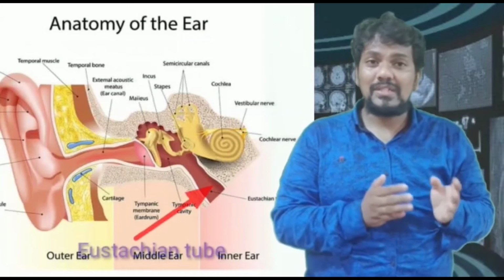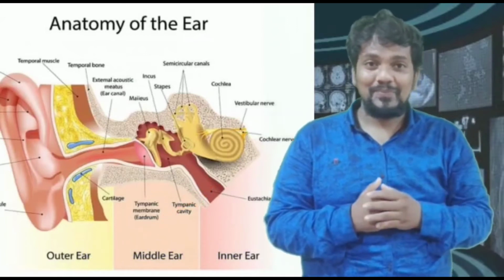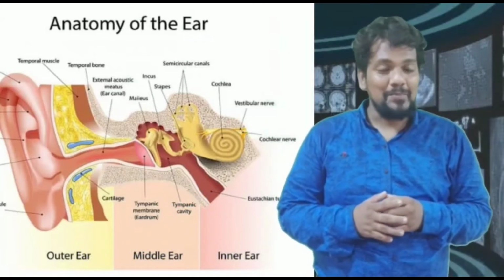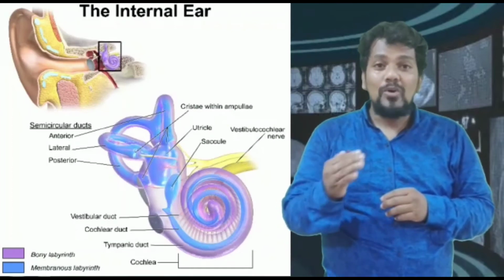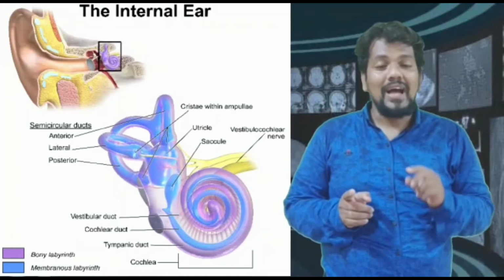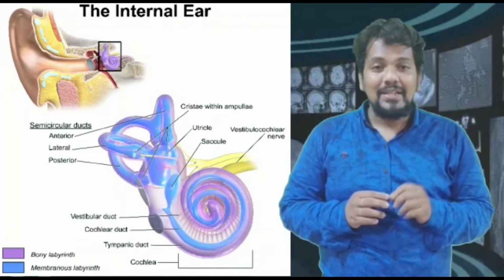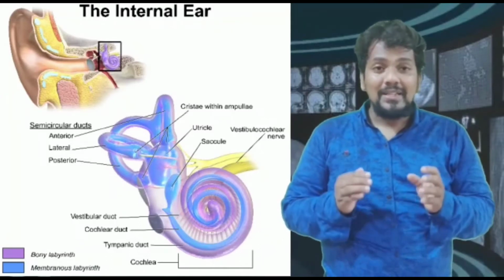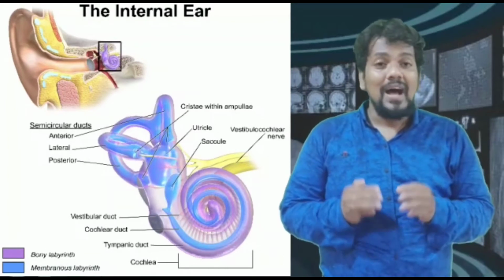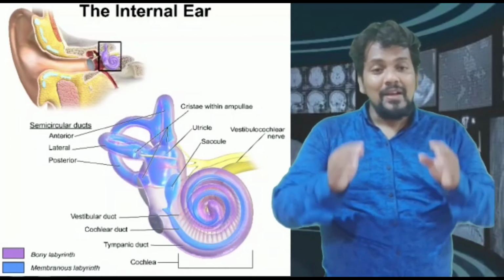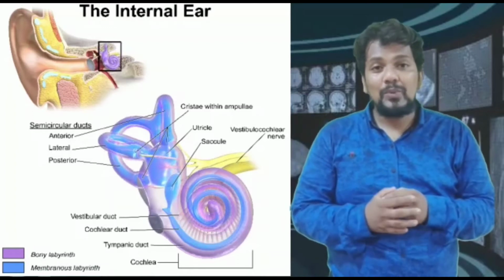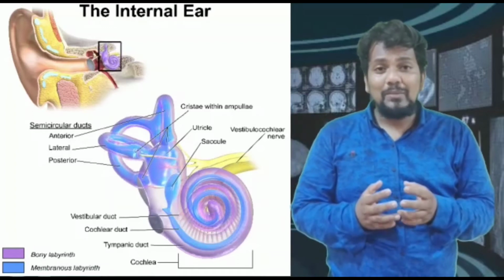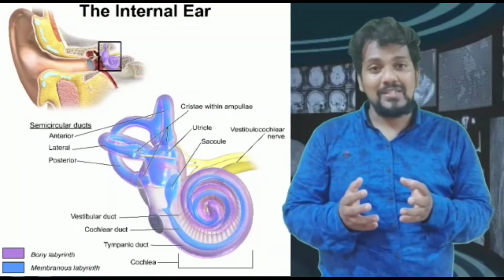Next we are going to see the inner ear. The inner ear is otherwise known as the labyrinth. It is classified into two types. One is known as the bony labyrinth, that is the outer part, and the inner membranous labyrinth. The outer bony labyrinth is lined by the periosteum and the perilymph. And the innermost region is known as the membranous labyrinth, which is filled with the endolymph. This endolymph is rich in potassium ions.